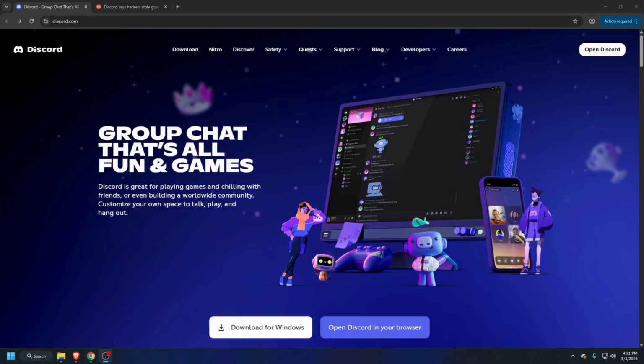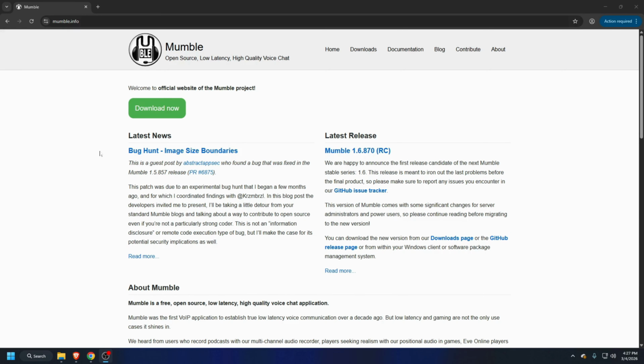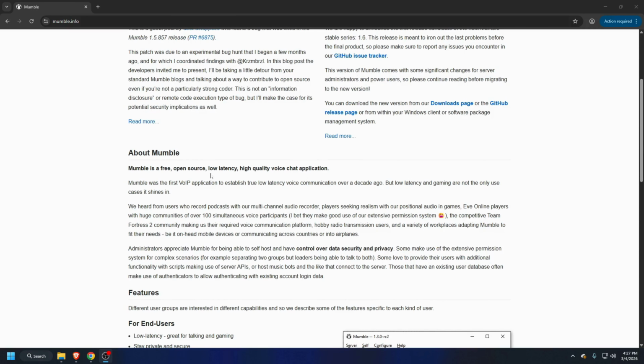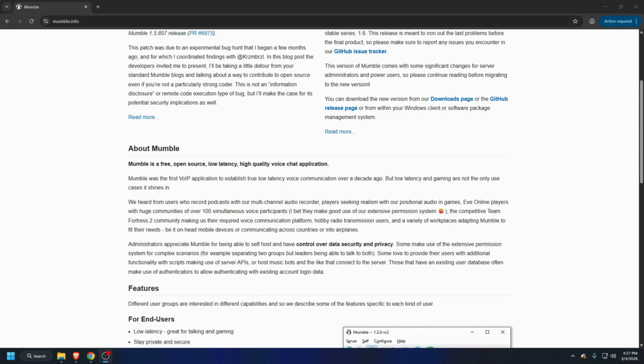So here are some Discord alternatives, since Discord will require facial scans or government ID for full access starting March 2026. For the first one, we have Mumble. So about Mumble, it is a free, open source, low latency, high quality voice chat application.